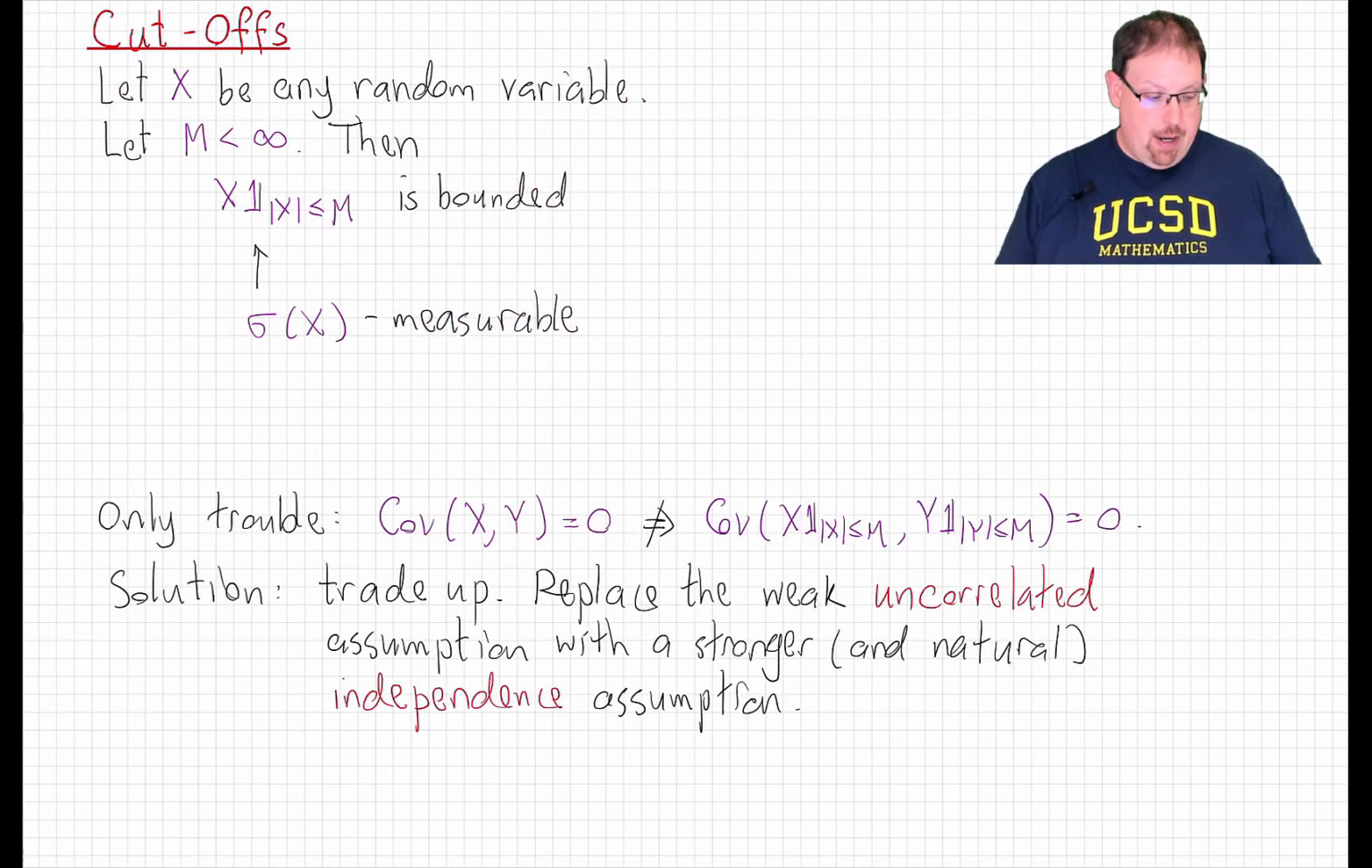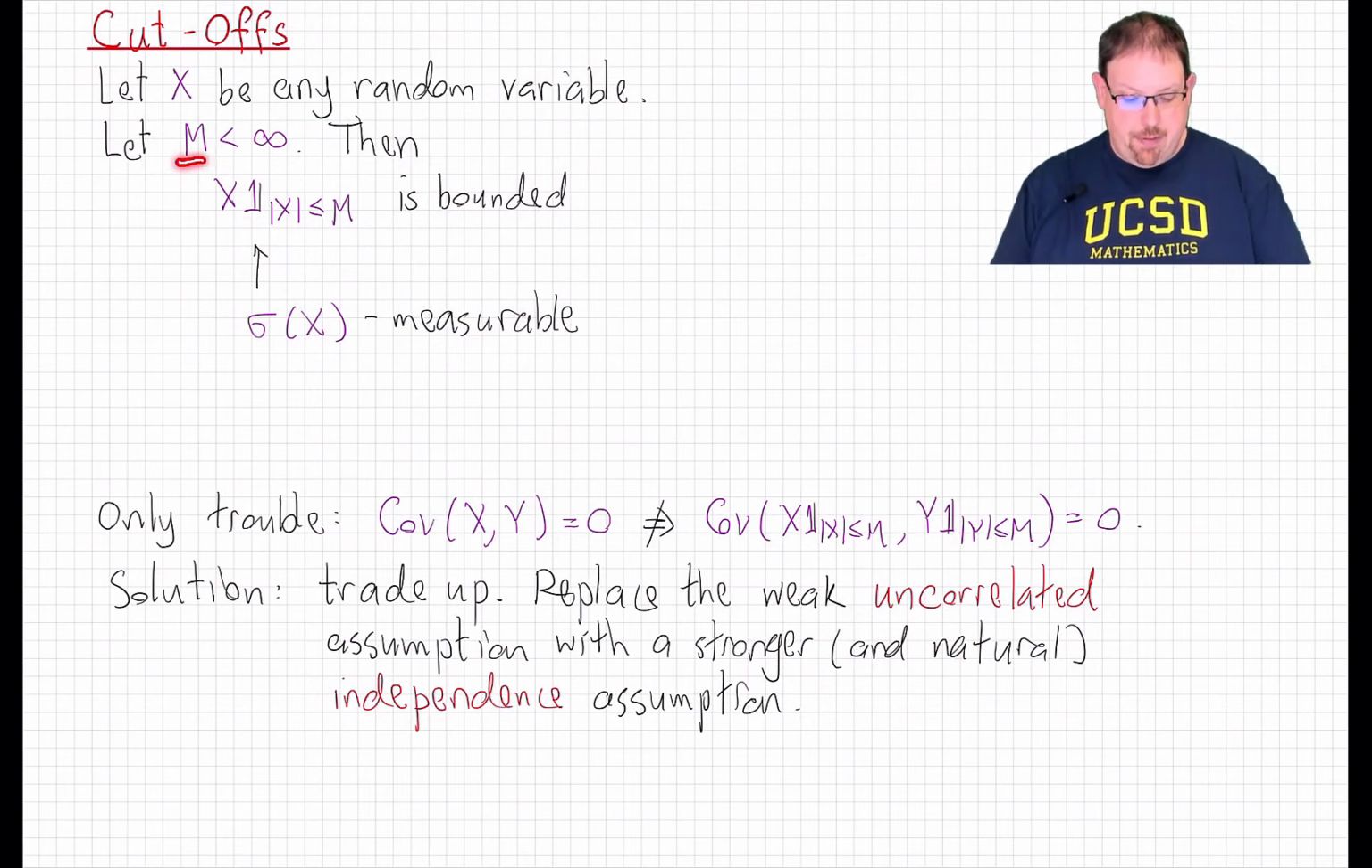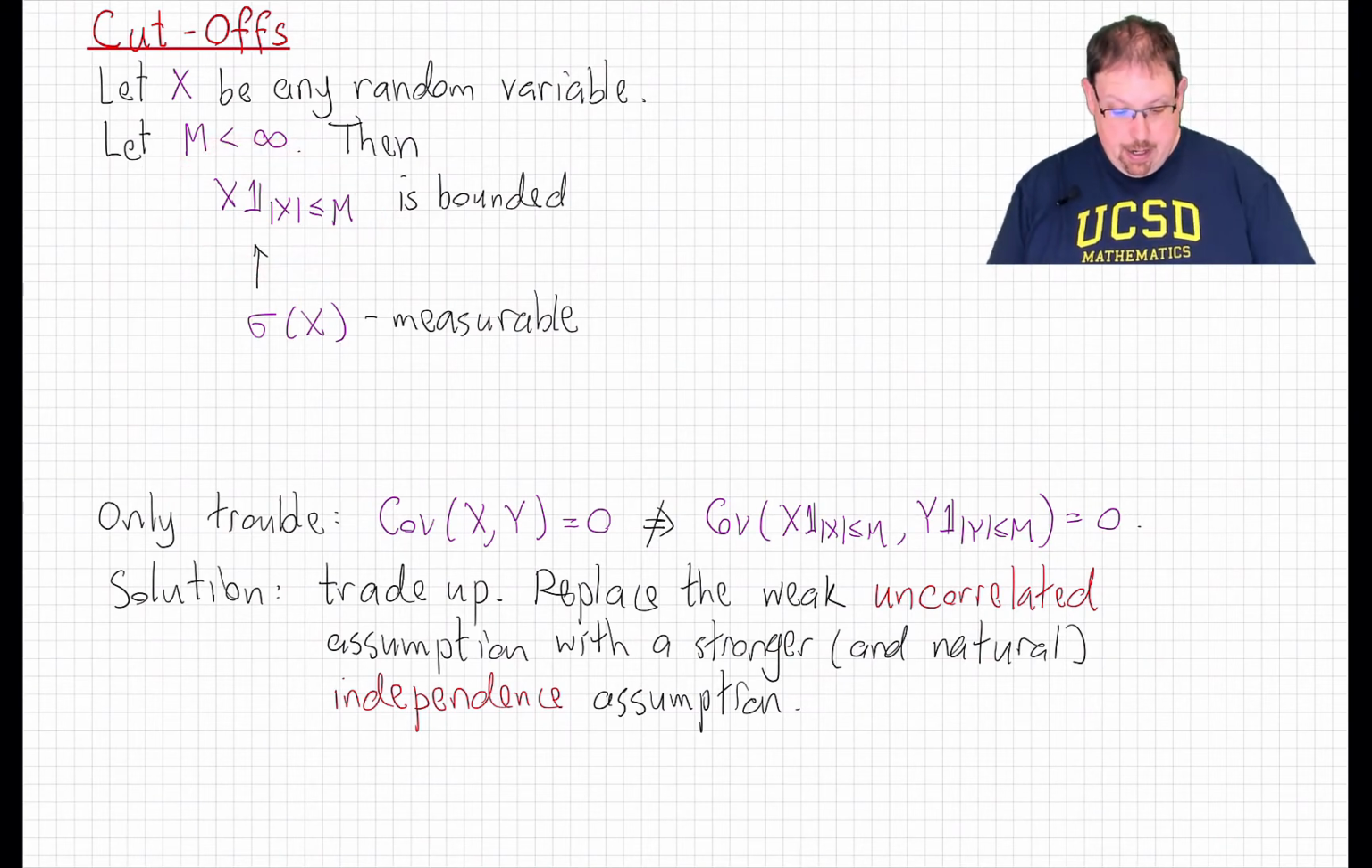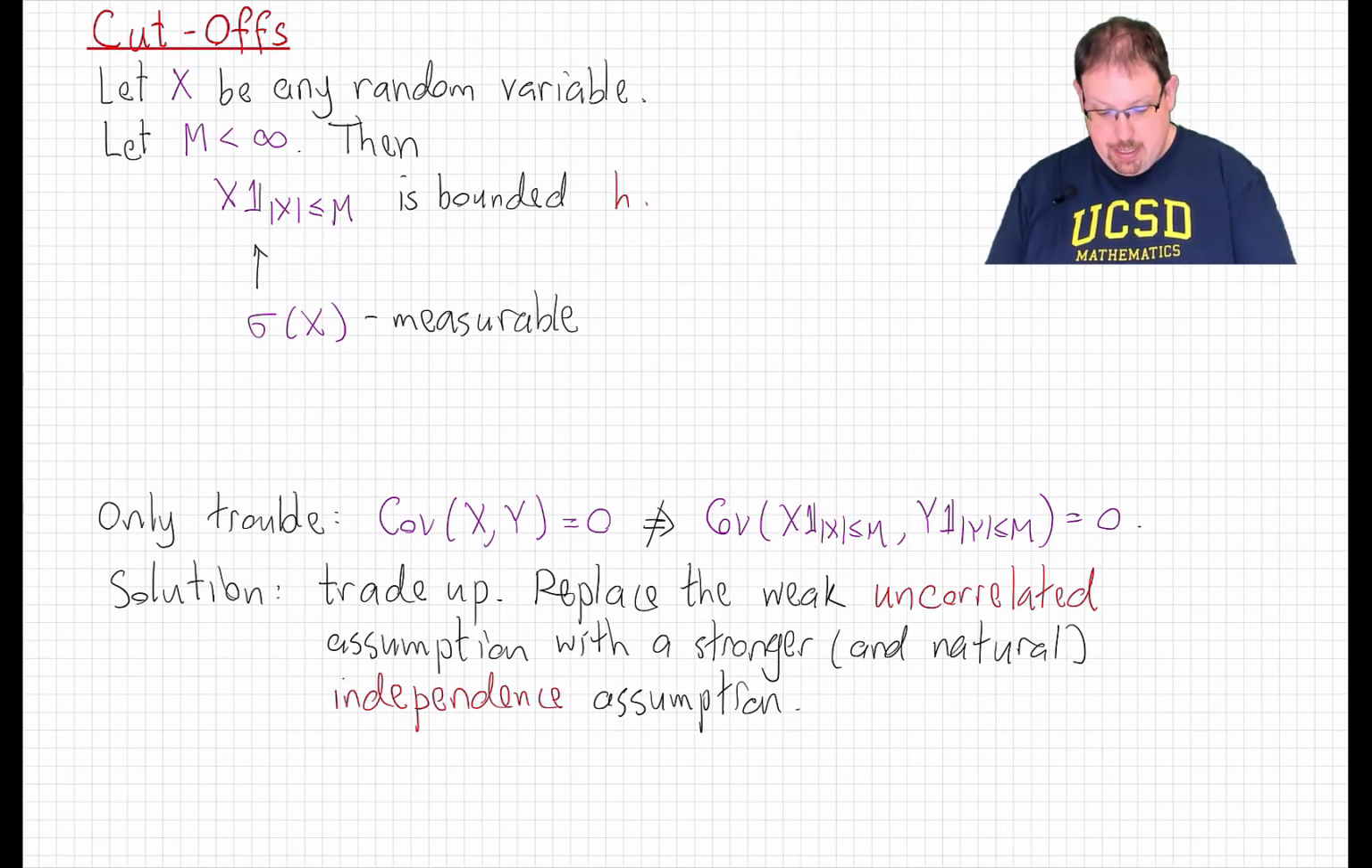Let X be any random variable. We'll make no integrability assumptions at all, and let m be some positive finite constant. Then we can cut off X by m as follows. We just take a new random variable which takes the same values of X as long as X doesn't exceed m in absolute value, but is 0 whenever X is larger than m in absolute value. Now, by construction, this random variable is always less than or equal to the constant m, and therefore it is bounded, which means it is in Lp for every p, in particular L2,